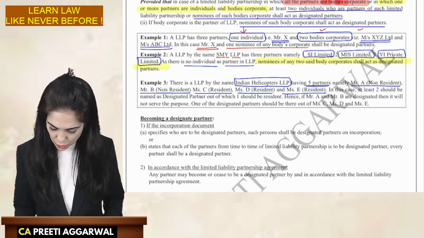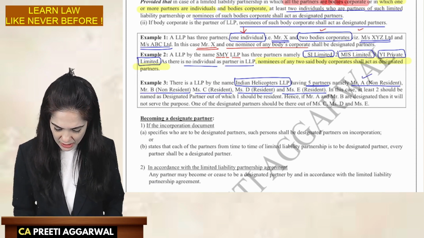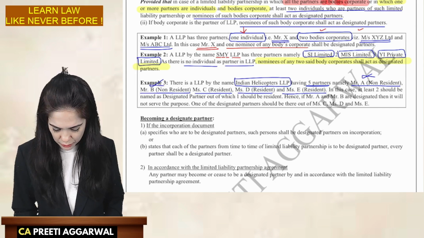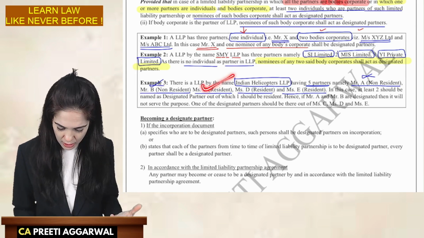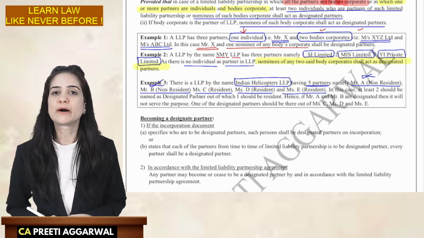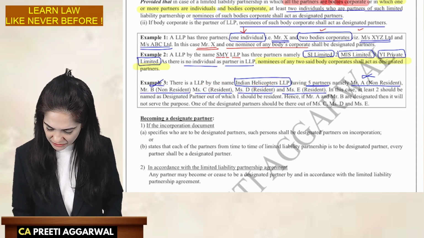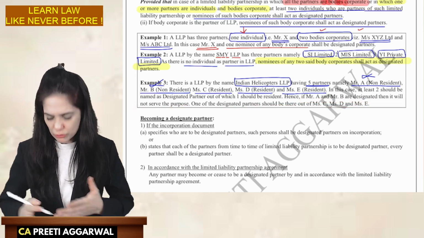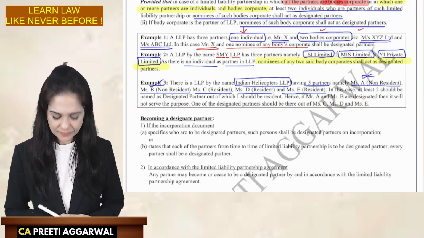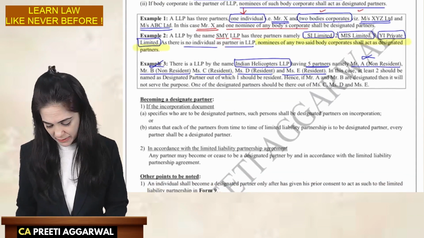Okay. So if A and B are designated partners, that is not going to serve my purpose. I must choose at least one out of C, D, or E to become the designated partner. So if A and B are designated partners, it will not serve the purpose. At least one of them should be out of C, D, or E. How will you become a designated partner?